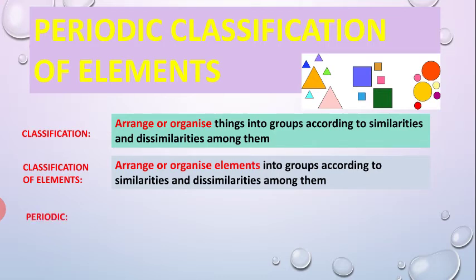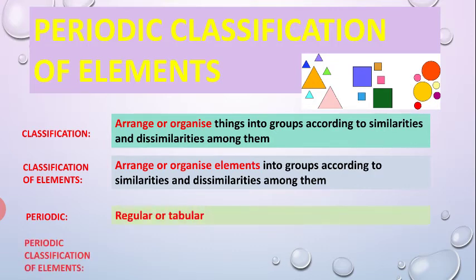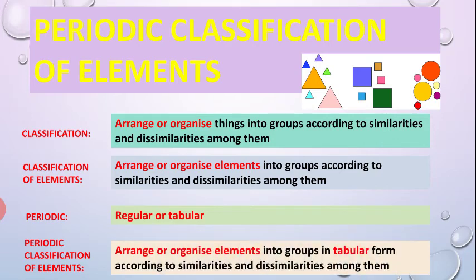Third, what is periodic? Periodic means regular, or in tabular form. The periodic classification of elements is to arrange and organize elements into groups in a tabular form according to similarities and dissimilarities among them. It means arranging the elements discovered by scientists and chemists into groups and into tabular form.